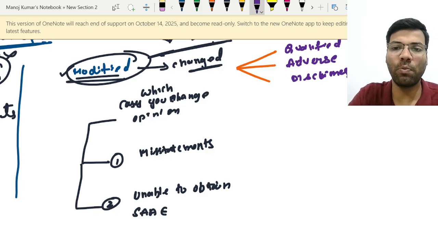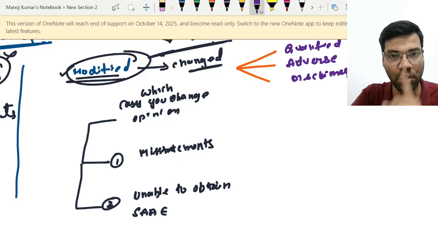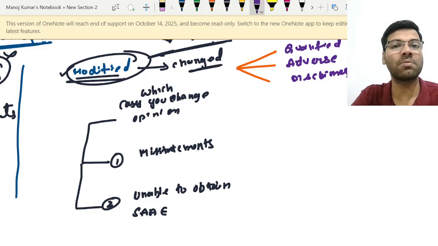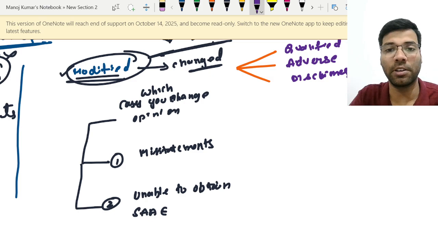These three are opinions, but opinion can only be one. For the same client, for the same financial statements, three opinions cannot be obtained. Either he will express a qualified report, or an adverse report, or a disclaimer of opinion. From these three only one will be given.